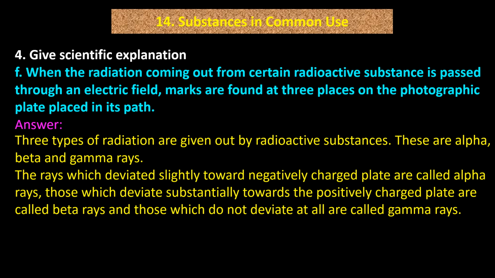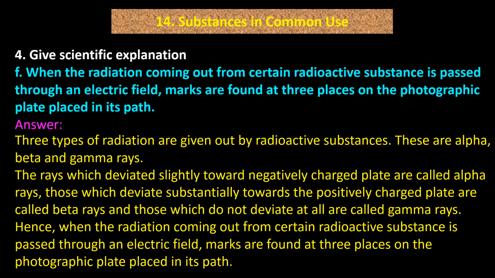Those which deviate substantially towards the positively charged plate are called beta rays, and those which do not deviate at all are called gamma rays. Hence, marks are found at 3 places on the photographic plate placed in its path.